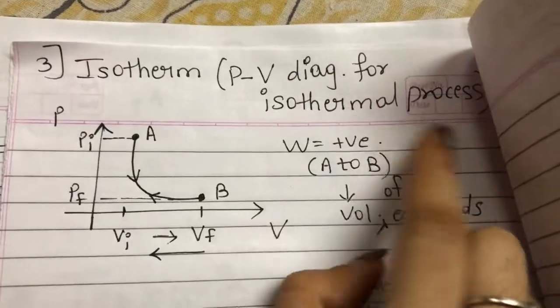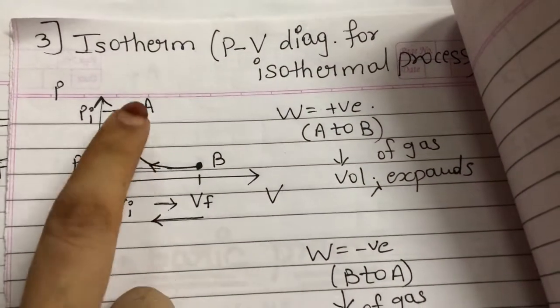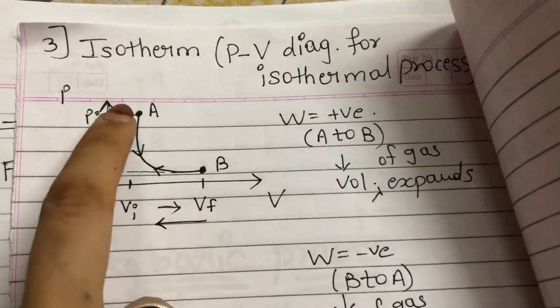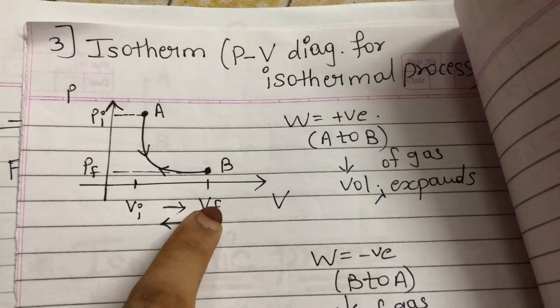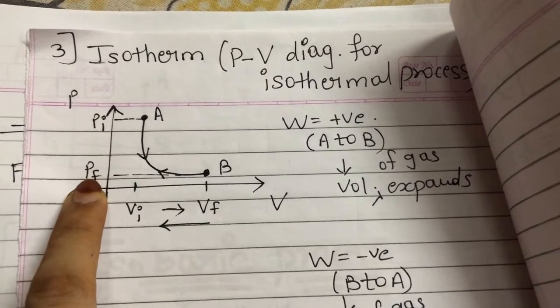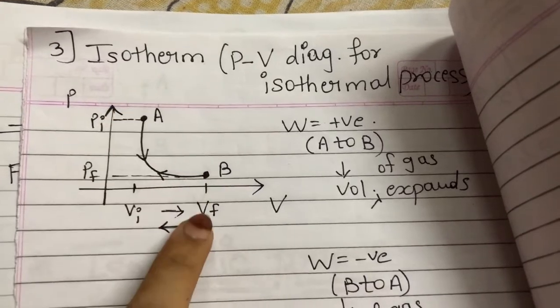Let's go to the PV diagram for isothermal process. PV diagram for isothermal process is also known as isotherm. Okay, now this is the initial state and this is the final state. While going from A to B, volume increases, pressure decreases, which means the work done is positive. Now if you go from B to A, volume decreases.